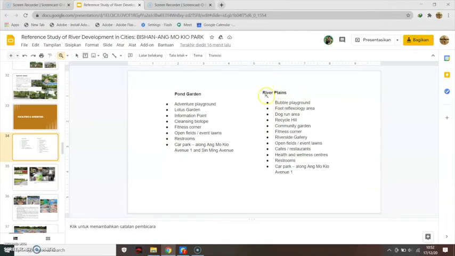And in the river plains, there are a bubble playground, foot reflexology area, dog ground area, recycle hill, community garden, fitness corner, riverside gallery, open fields or event lounge, cafes or restaurant, health and wellness center, and restroom. And then there's also a car park.